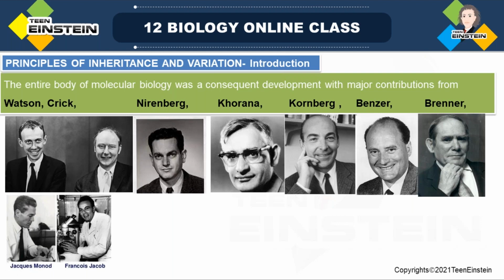Benzer's contribution was in genes and behavior. What are genes? Earlier, these genes were mentioned as factors. Gregor Mendel mentioned these genes as factors. So later they came to know that these are genes.